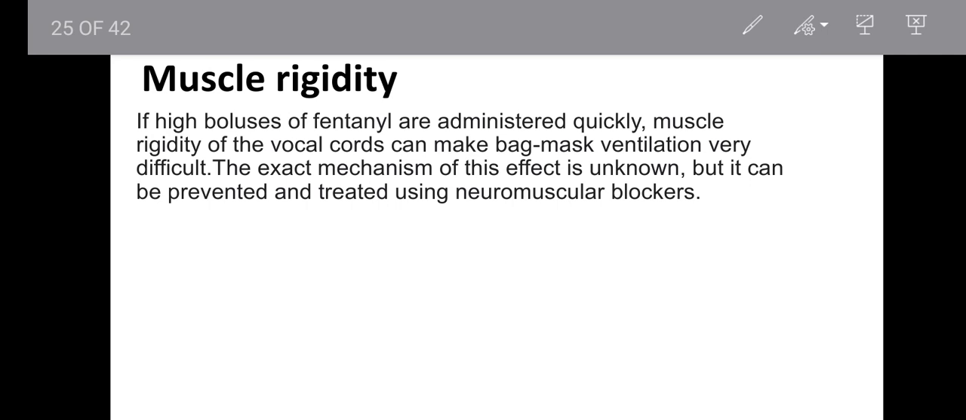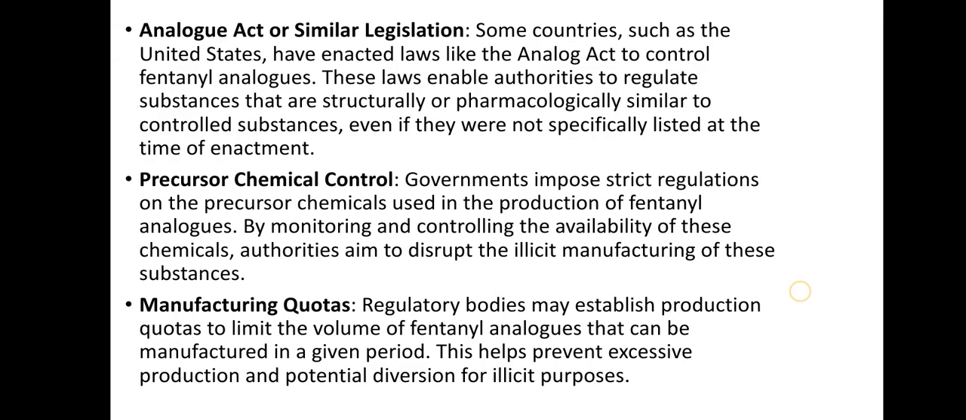Analog Act. Some countries, such as the United States, have enacted laws like the Analog Act to control fentanyl analogs. These laws enable authorities to regulate substances that are structurally or pharmacologically similar to controlled substances, even if they were not specifically listed at the time of enactment.